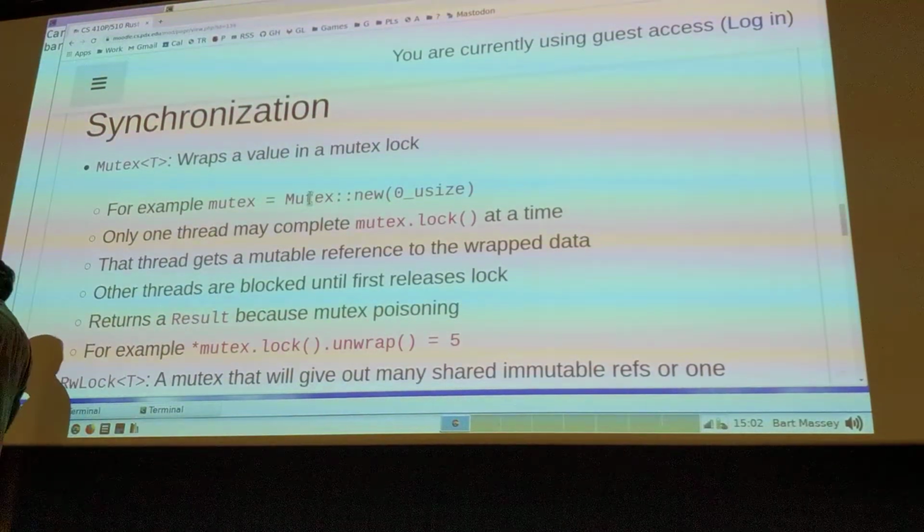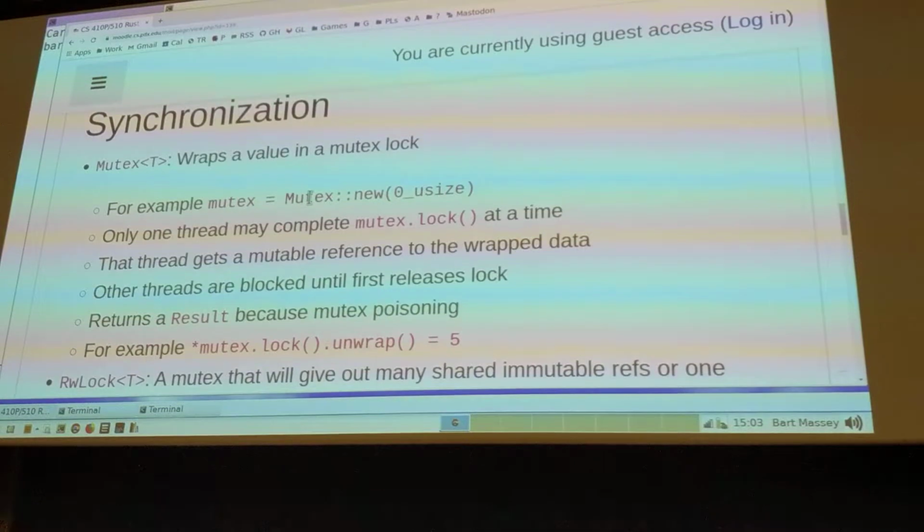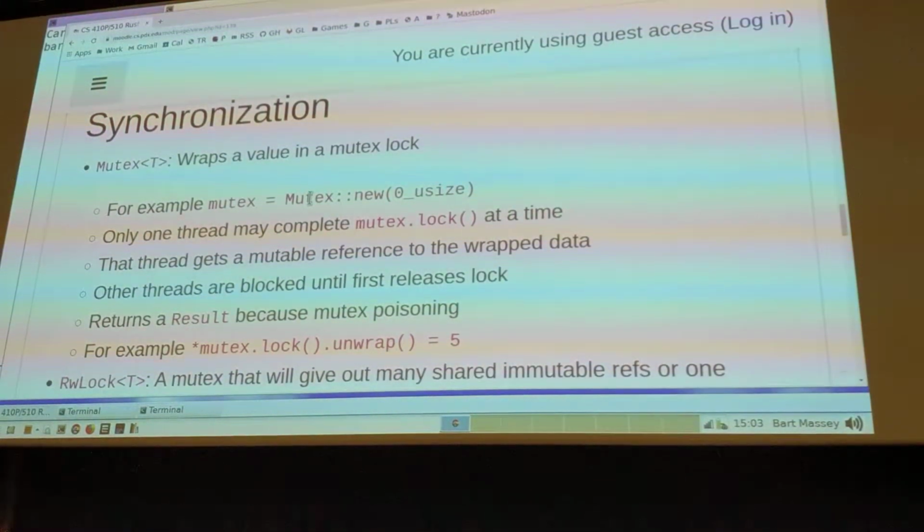And here's one catch: lock doesn't actually return a reference to your value or anything so beautiful as that. It returns a Result containing that thing. Here's the weird situation. So I have a bunch of threads running, and one of them takes the lock, and then core dumps right in the middle of modifying the data structure. Right? That's a thing that can happen because it used unsafe Rust code. Right? Yeah?